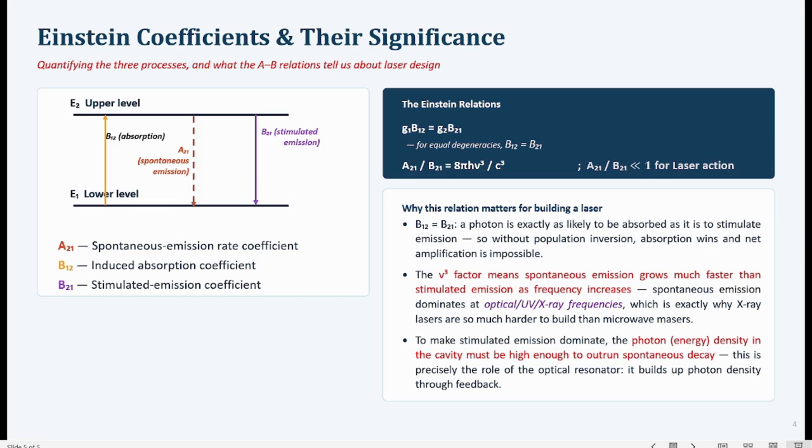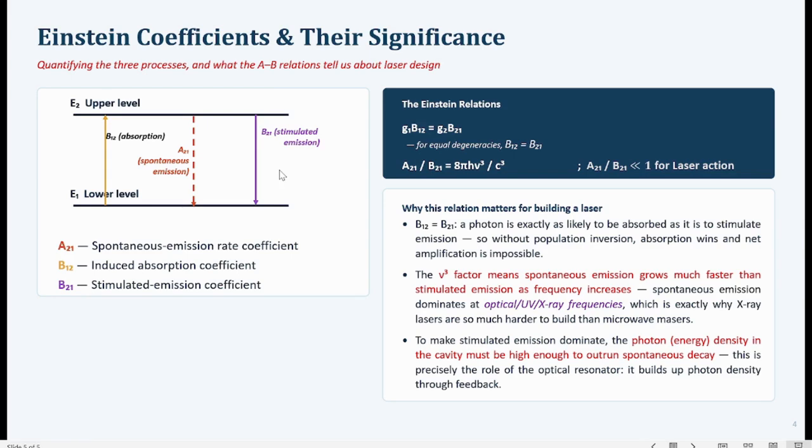Physically this signifies that when photons are incident over here, they are equally likely to be absorbed by atoms in the lower state, which is induced absorption, or absorbed by the atoms in the upper state, which is stimulated emission.